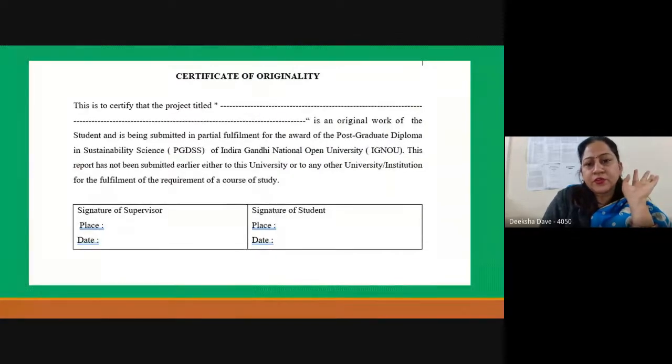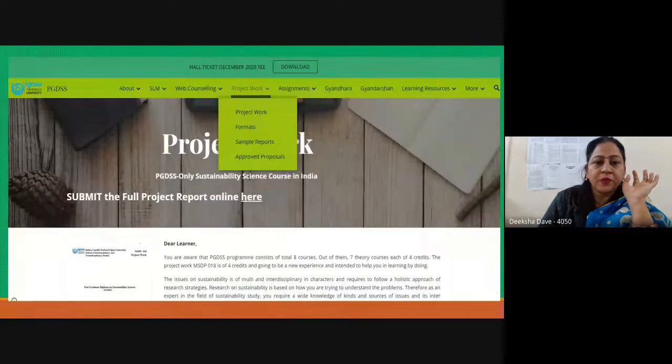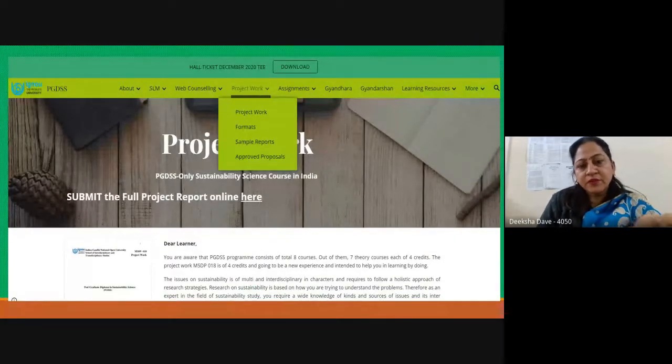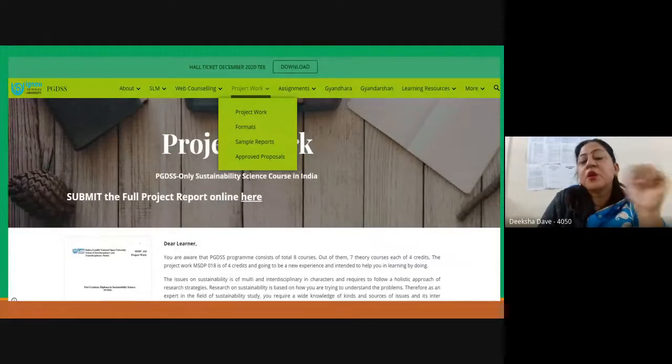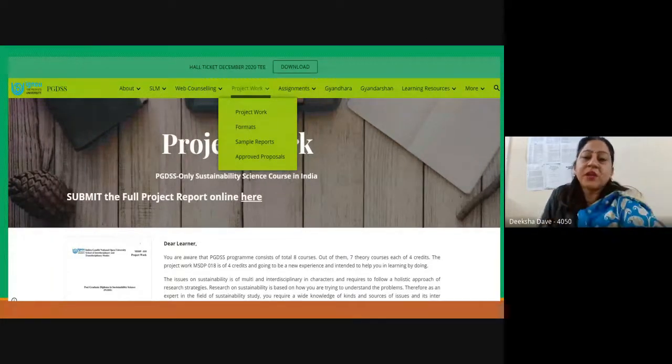This is the certificate of originality which I was referring to. So you have to use the same language. It should not deviate from what has been given over here. This is the portal which we were referring to. When you go through this portal, it will contain the project work, the different formats of the proposal form, the format of the project report, and the Annexure for the certificate of originality. Sample reports are also there so that you can go through them. You will get an idea of how the report is submitted and how the report has to be prepared, and the approved proposals. We put here all the proposals which have been approved, so the students can track from here whether the proposal is approved or not.